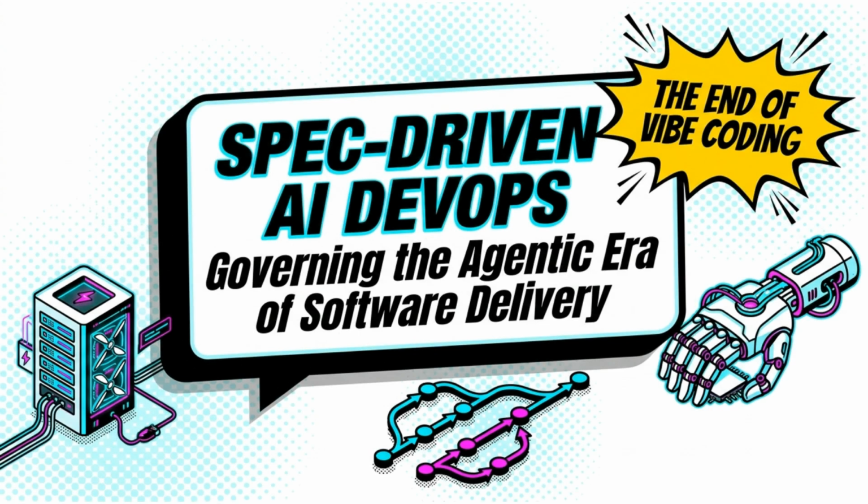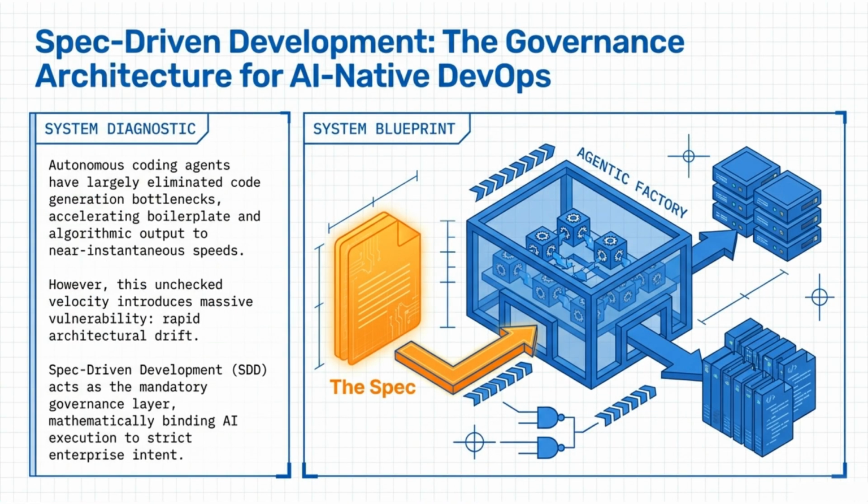Welcome to this video on Spec-Driven AI DevOps. We'll explore how to move beyond vibe coding to govern the new era of agentic software delivery. Autonomous agents have accelerated code production, but they also risk creating architectural drift.